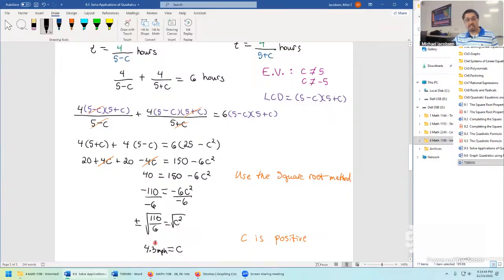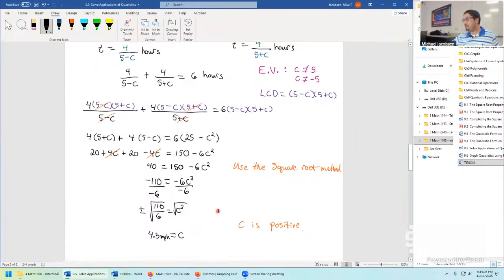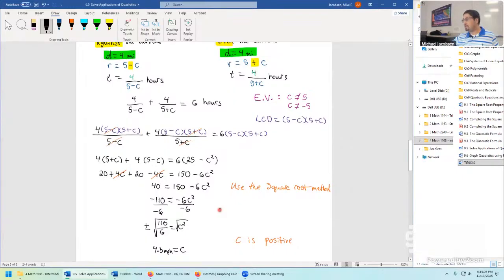And it makes sense when they said the current was tough, because Roy is kayaking at 5 miles per hour. That means when he's going against the river, he's doing just 0.7 miles an hour, trying to cover all that ground. That makes sense. He was on the water for 6 whole hours. That would have been excruciating. But that's the conclusion on this one. Most of the problems in this section do involve the quadratic formula, but the moment something like this happens, c gets eliminated, it's a faster solution.